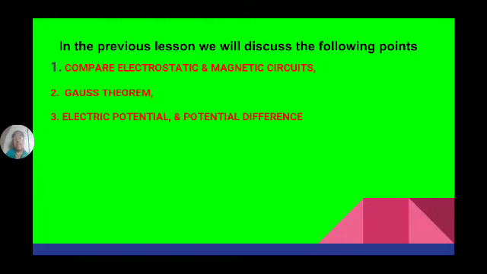Either it will attract another object or it will repel another charged object. So the definition can be given as the work done by a charged object in bringing a unit positive charge, which is at infinite distance, nearer to this charged object is known as the electric potential of this charged object.